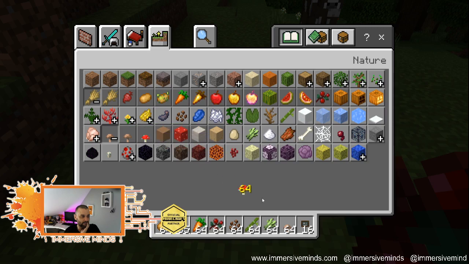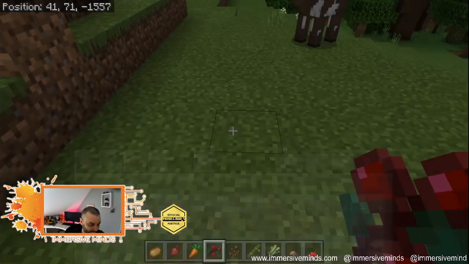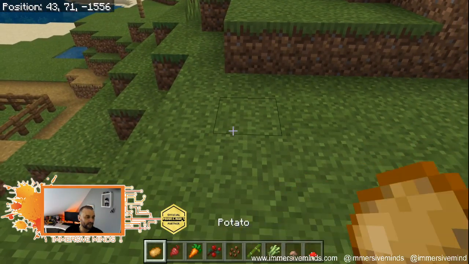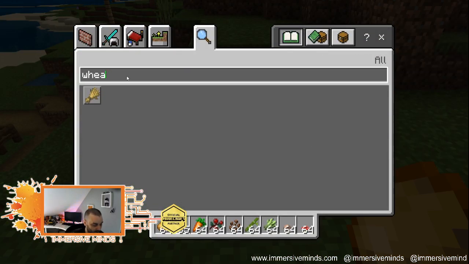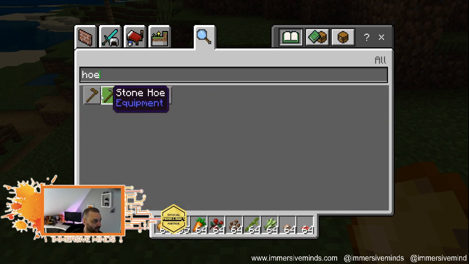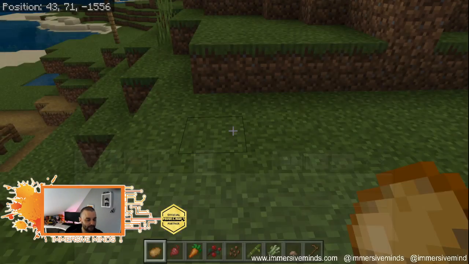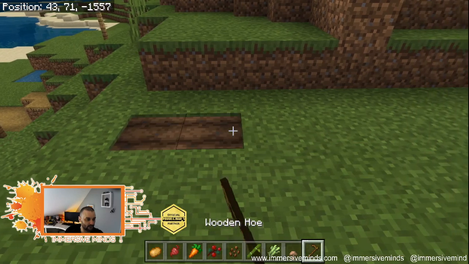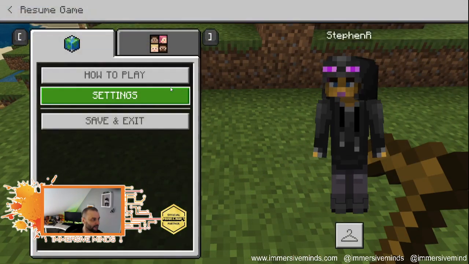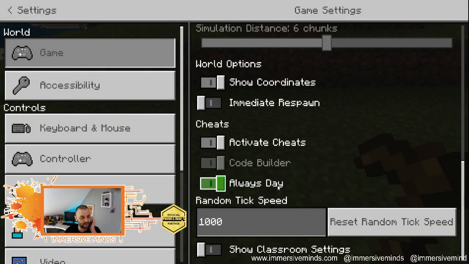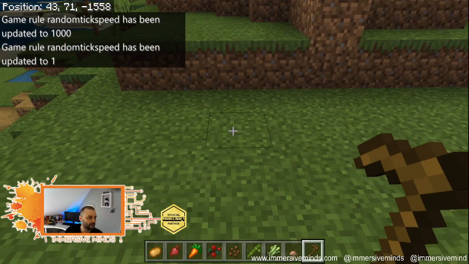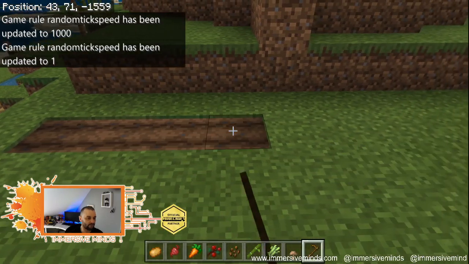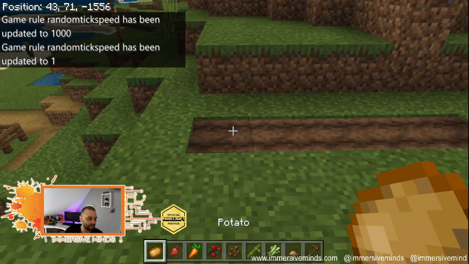So let's explore all of the things that are edible. So with potatoes, there's nothing we can do until we get ourselves that tool that I spoke about before. So we're going to go and get ourselves a hoe. And then I'll come back to mushrooms later, but for the moment, oh, that's because time is too fast. So in order for us to be able to plant successfully, we need to reset random tick speed. Keep that in mind. But if we go 1, 2, 3, 4, 5, and then we plant potatoes.